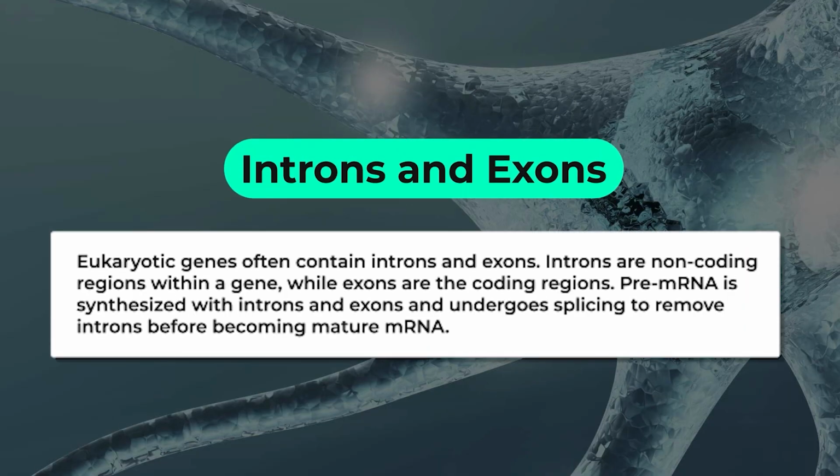The next is the presence of introns and exons. After transcription, eukaryotic mRNA undergoes post-transcriptional modification. The eukaryotic gene often contains introns and exons. Introns are the non-coding regions within the gene, while exons are the coding regions. The pre-mRNA is synthesized with both introns and exons and undergoes splicing, the post-transcriptional modification, to remove introns before becoming the mature mRNA. And this mature mRNA then takes part in translation.